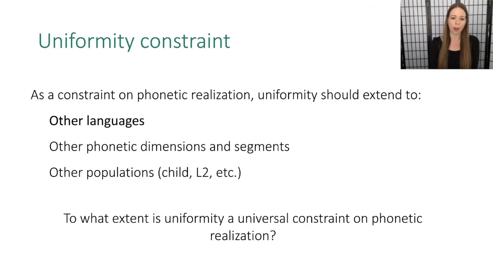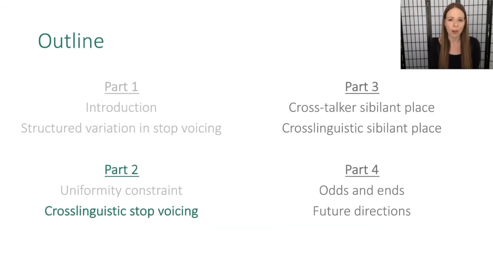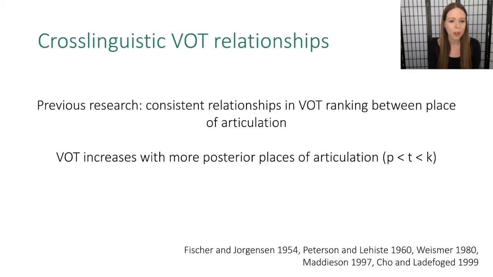As a constraint on phonetic realization, uniformity should extend to other languages, other phonetic dimensions and segments, and also other populations. So we're going to be exploring some of these branches today. But overall, we want to ask, to what extent is uniformity a universal constraint on phonetic realization? To start off with, we're going to take this case of VOT covariation in American English and extend this across languages.